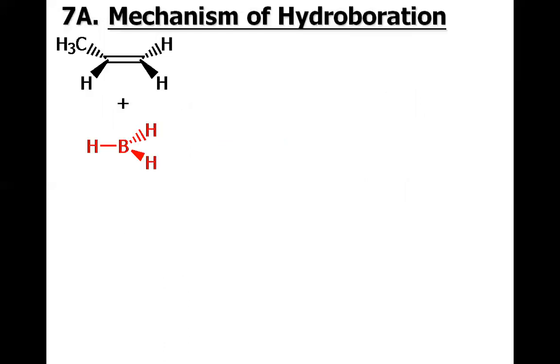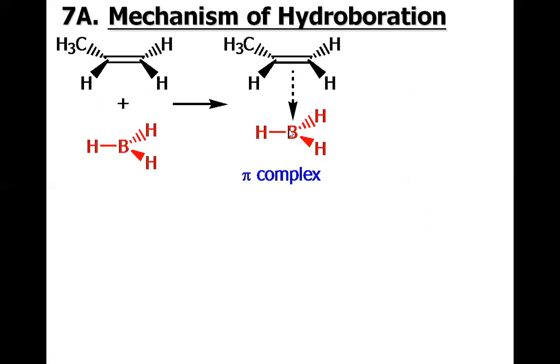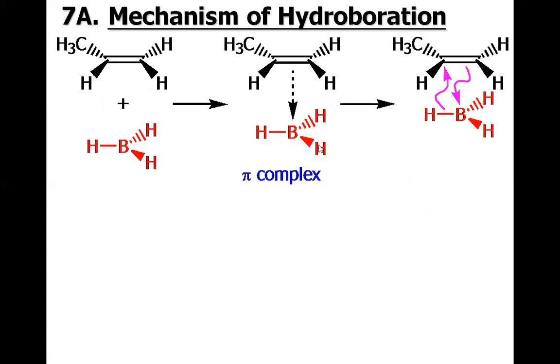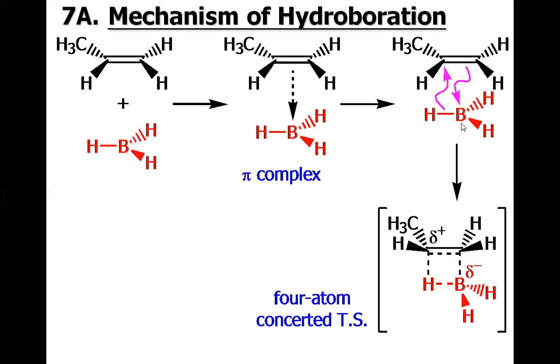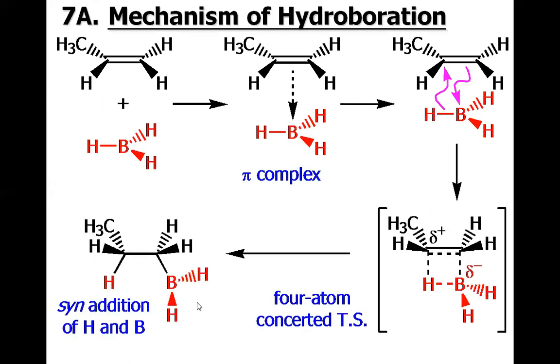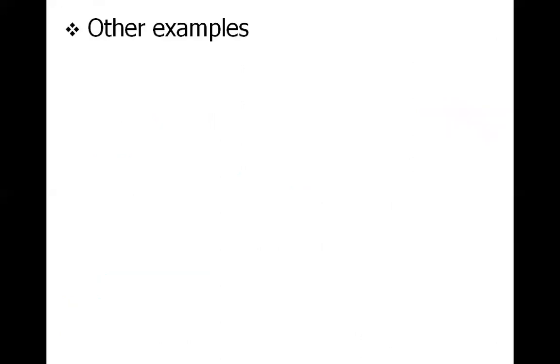But in case of hydroboration, the reverse occurs, because when the pi bond attacks the boron, we have the pi and boron complex, and you could see here in the last intermediate, the boron is added to that carbon which has the lesser substitution, and this is the key for the anti-Markovnikov addition to the alkene.